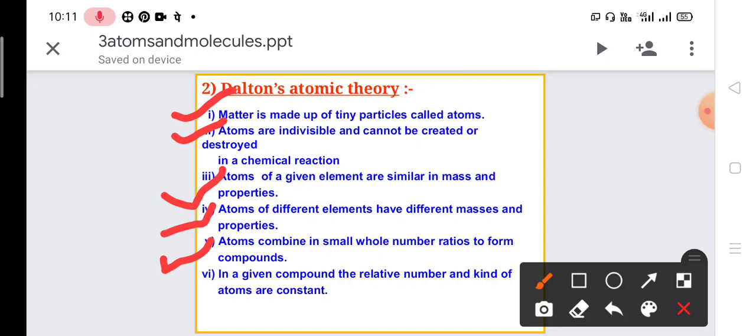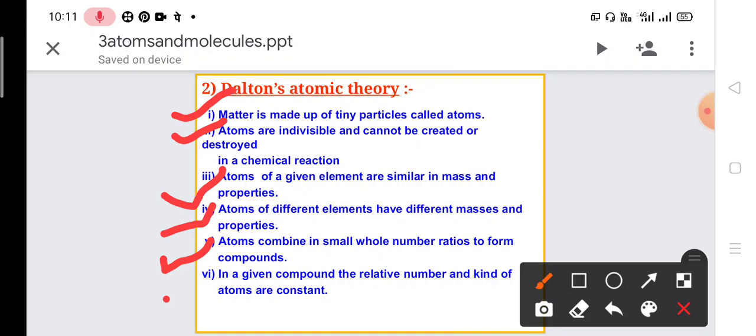If we write H2O2, this is said to be hydrogen peroxide. Now it is not called water because its chemical properties have changed due to the change of the ratio from 2:1 to 2:2. Because in water the ratio is 2:1, and when we talk about hydrogen peroxide, the ratio comes out to be 2:2, that means H2O2. So when the ratio changes, the chemical properties also change, and atoms combine in a fixed whole number ratio.